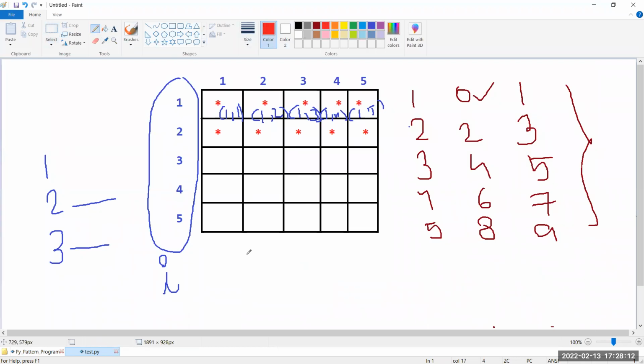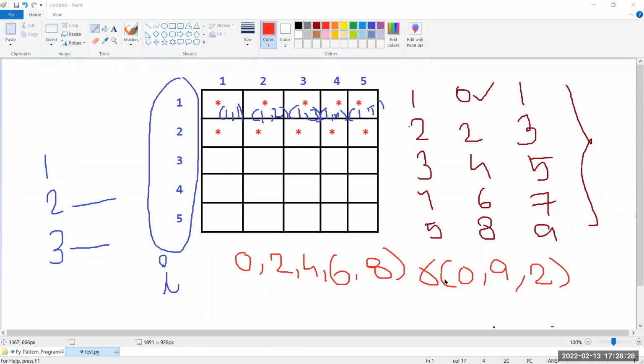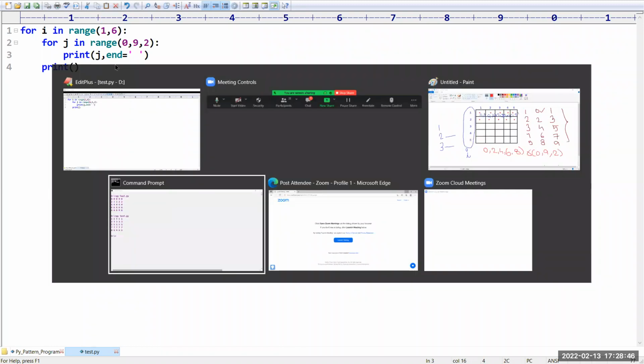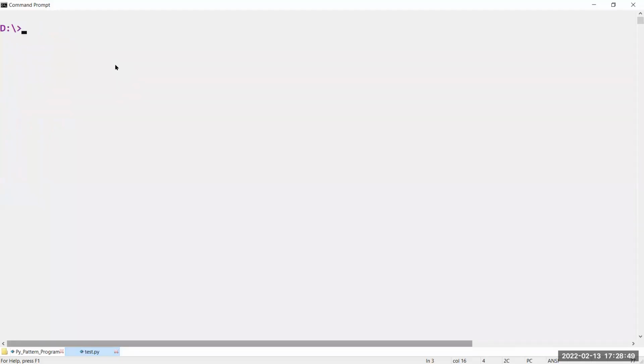So we have to print 0, then 2, then 4, then 6, then 8. Same range concept. 0 comma, up to which value? 9 comma 2 we have to take. Not for i, because we have to take for j, but i will be executed from 1 to 6 as usual. j will start from 0 and end at 9, and then we have to take separator as 2, and then you need to print the value of j. Now you can see it will print j values on the screen.